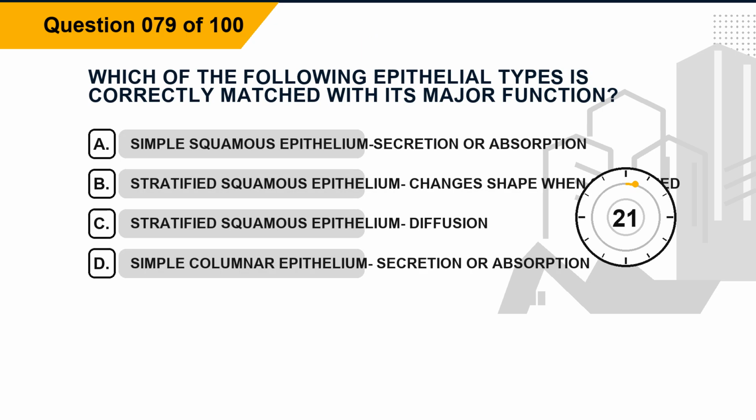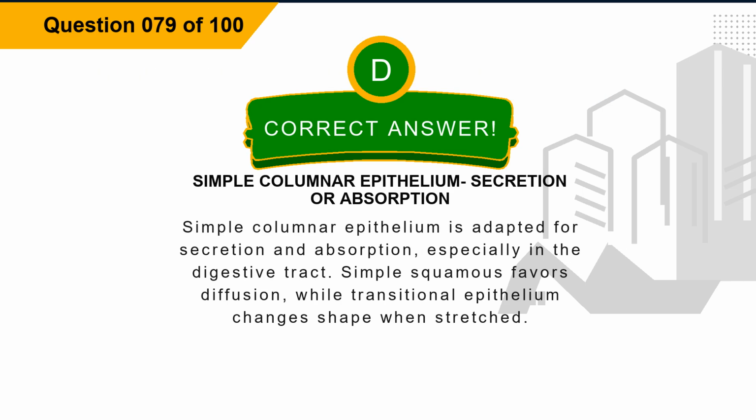Question 79. Which of the following epithelial types is correctly matched with its major function? Option A, simple squamous epithelium secretion or absorption. Option B, stratified squamous epithelium changes shape when stretched. Option C, stratified squamous epithelium diffusion. Option D, simple columnar epithelium secretion or absorption. The correct answer is option D, simple columnar epithelium secretion or absorption. Explanation. Simple columnar epithelium is adapted for secretion and absorption, especially in the digestive tract. Simple squamous favors diffusion, while transitional epithelium changes shape when stretched.